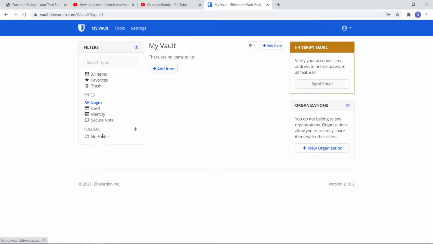And if you see here, we have folders also. To organize the passwords and all, we can create folders, like for personal usage. You can create a personal folder. For any professional or office work, you can create professional or office folders, and you can organize your passwords in these folders. So let us see the fields that are there in each item.